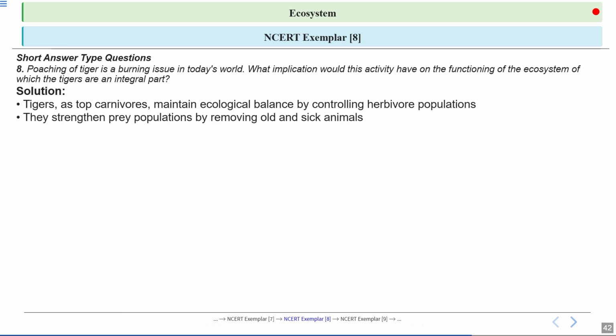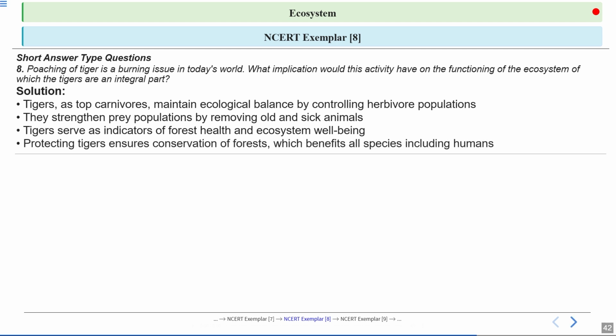Now you can see they strengthen the prey population by removing old and sick animals. Now the presence of a healthy tiger population is a powerful sign that the entire ecosystem is thriving. Tigers require a large territory with a plentiful and diverse prey base, and a healthy forest to live in. So tigers serve as indicators of forest health and ecosystem well-being.